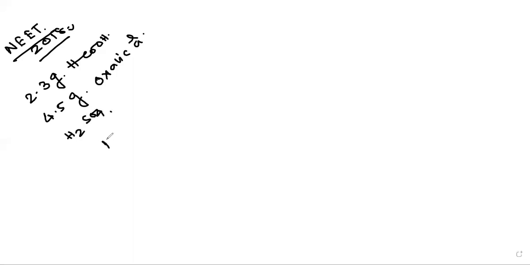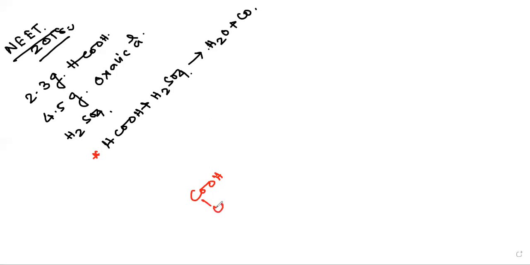You can see formic acid has a molecular formula HCOOH plus H2SO4. Whenever you give H2SO4, water will be released and carbon monoxide will be there. Oxalic acid is COOH-COOH plus H2SO4. This will produce CO plus CO2 plus water. So you can see the question of 2018.